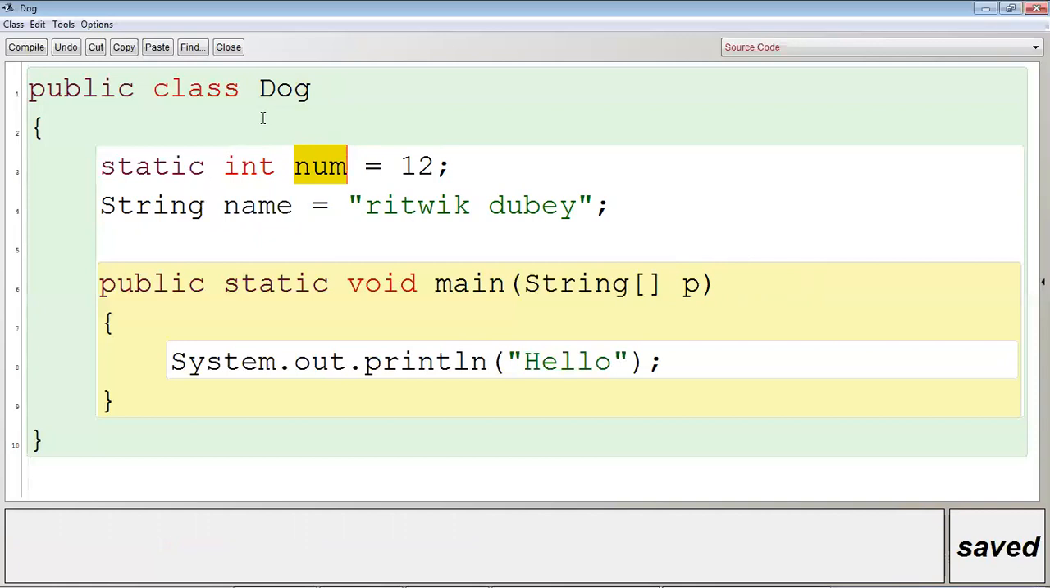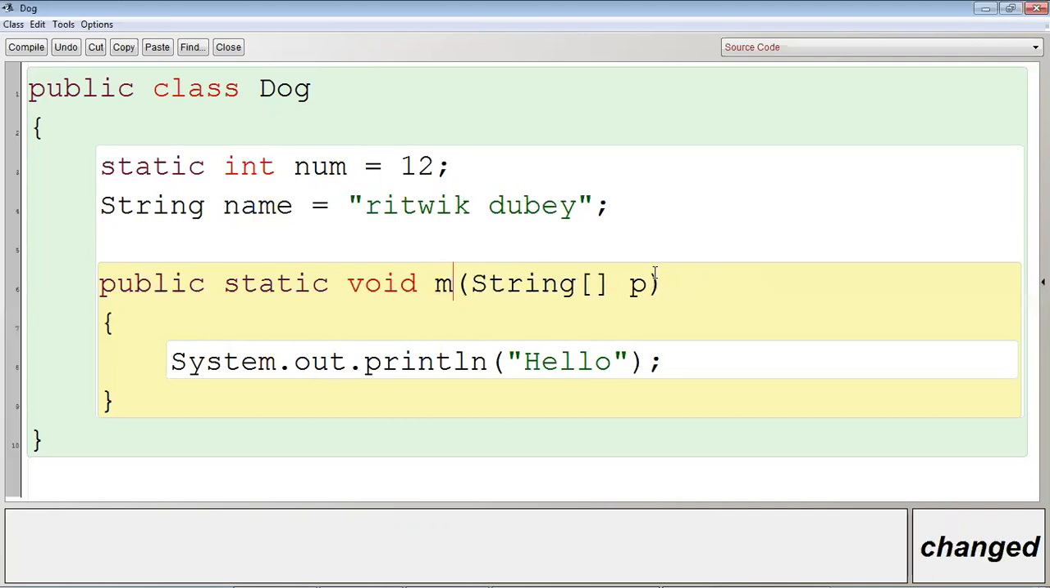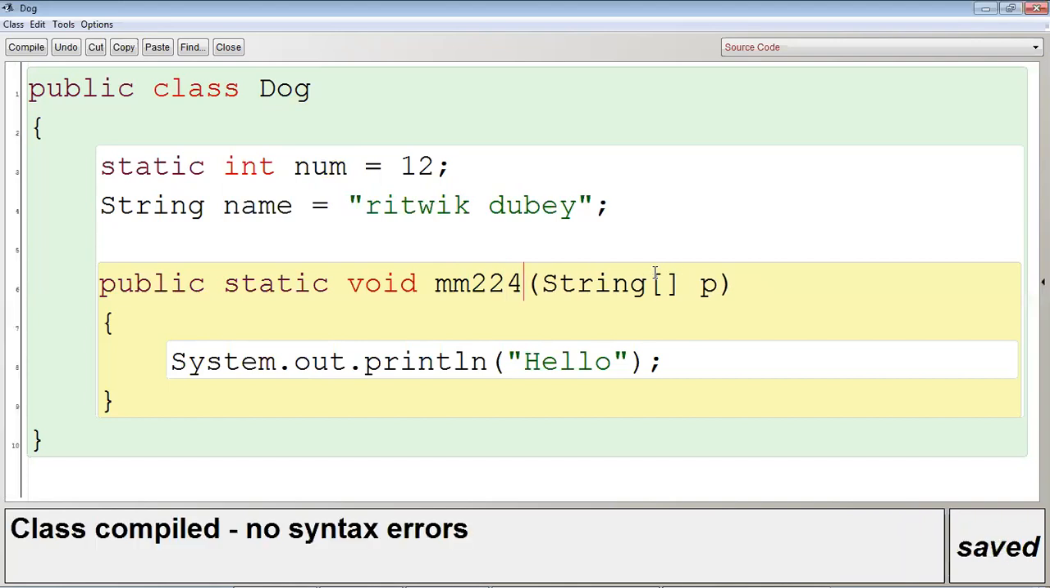That is the reason why I told you class name is an identifier. Variable name is an identifier. Again, variable name is an identifier. Clear? Main. In place of main, can I write anything else? Yes, I can write m224. Control K, no syntax error. Clear? But what are the rules of naming an identifier?